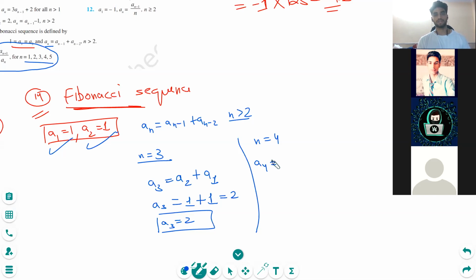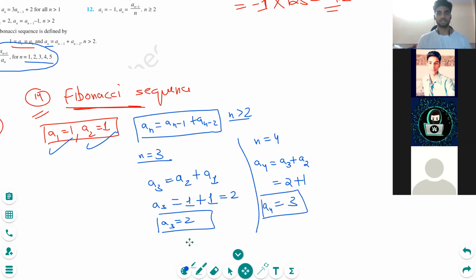Try yourself. This will be what? A4 will be equal to, just like this, A4 will be equal to? Use this equation. A4 is one less, so A3 plus A2, because two less means A2. A3 we already have, that is 2. A2 we already have, 1. Plus 1. A4 is equal to 3.